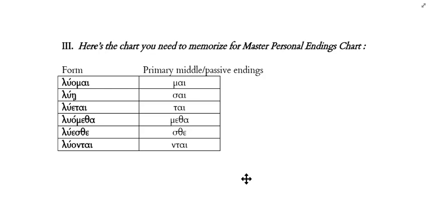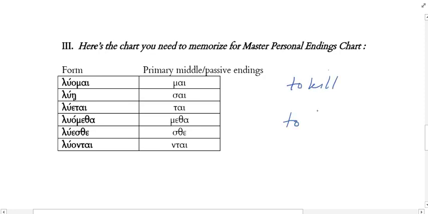And if the verb is a transitive verb in English or in Greek for that matter, if it takes a direct object, then it can be made passive. It can be made truly passive. If it's intransitive, then it can't have a truly passive meaning. And I think we used the examples of to kill and to die, right? Did we look at those two verbs? We did? Yeah? To kill is transitive, and to die is intransitive.